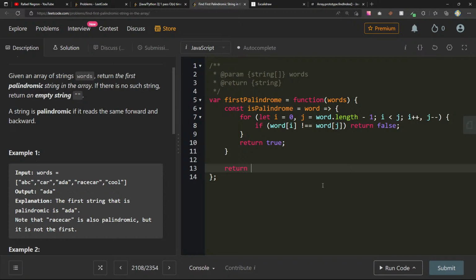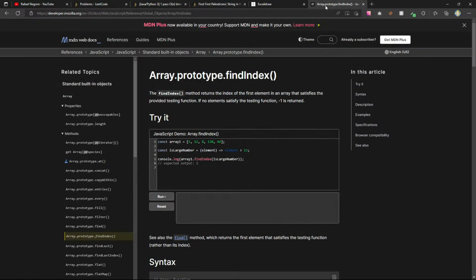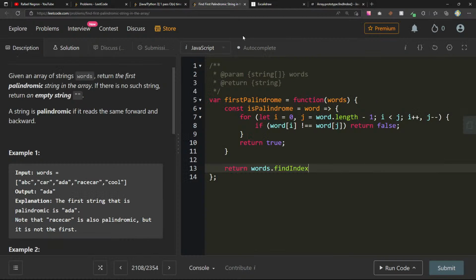So we can return words.findIndex, and this returns, let's see, -1 is returned. Words.findIndex of word, or we can just say isPalindrome. So if this equals -1, return an empty string.